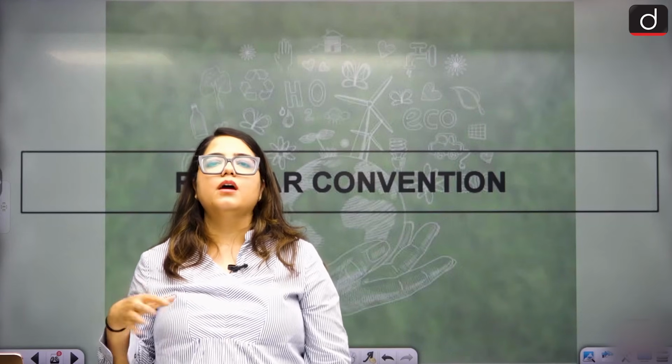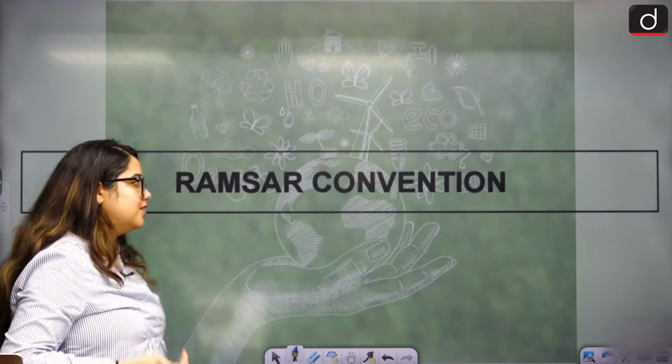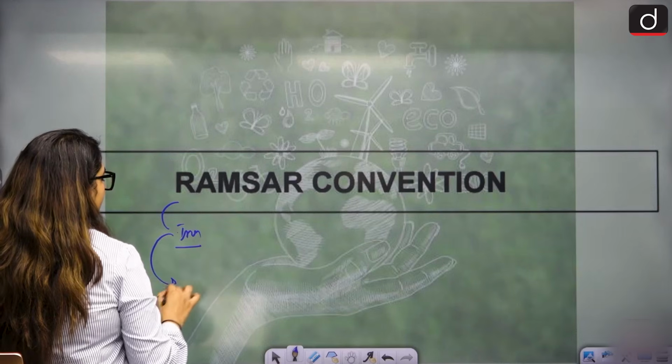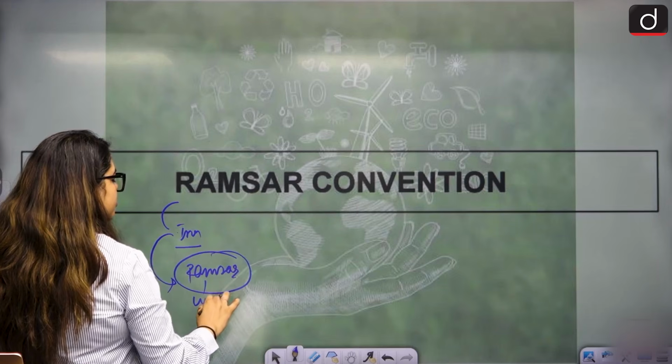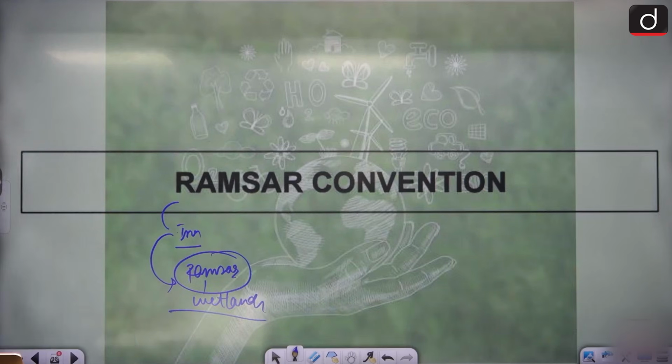Next project, that is Ramsar Convention. Ramsar Convention basically began in Iran. Ramsar is the place there. There was a convention held for the protection of wetlands, since they are very important to the environment. We came up with the wetland protection area. Okay. So all in all, we have 99 additions to the Ramsar sites so far.